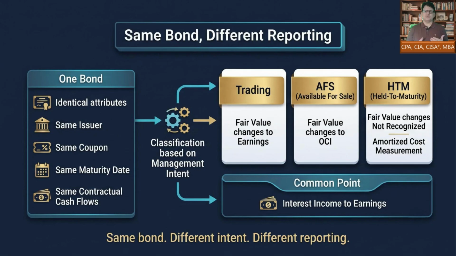Interest income may still go to earnings under all categories, but fair value changes may go to earnings for trading, to OCI for available for sale, or may not be recognized for held to maturity. So remember this line: same bond, different intent, different reporting.